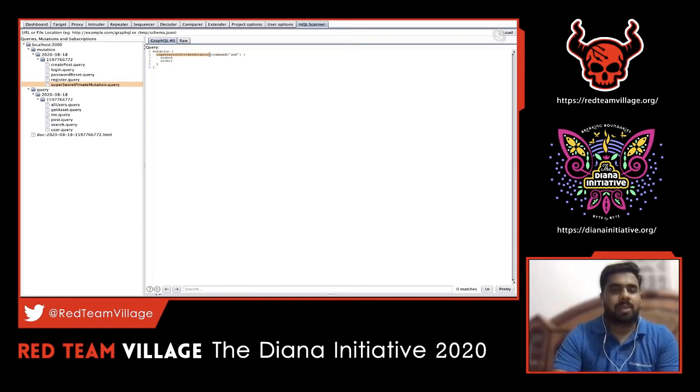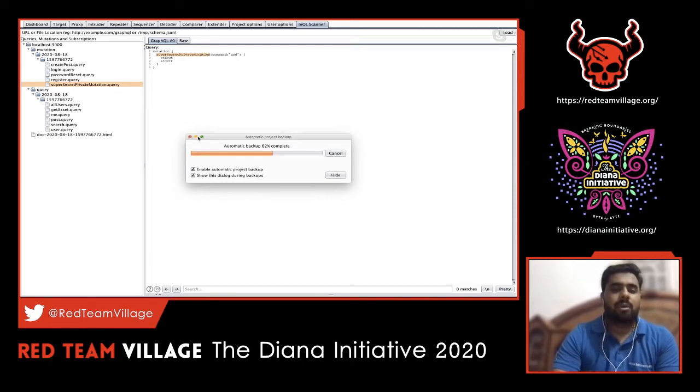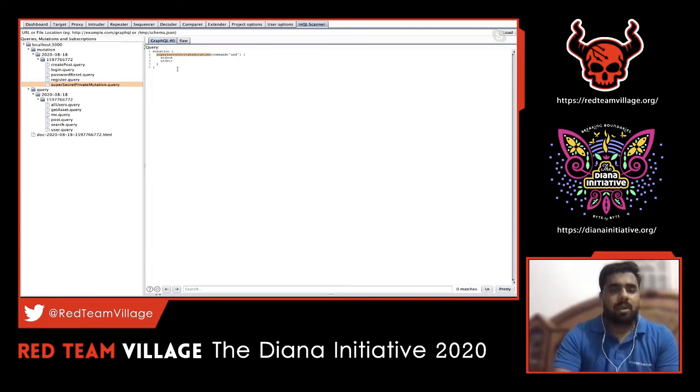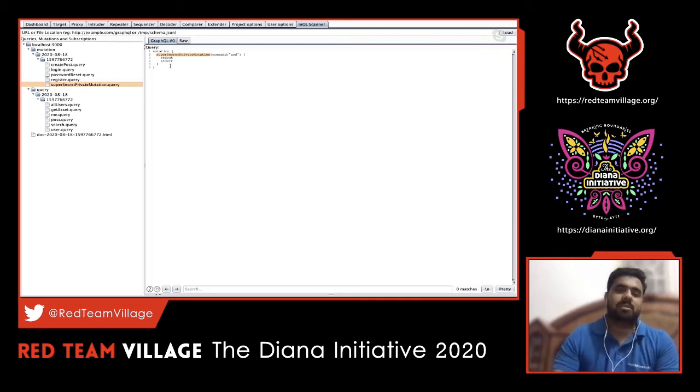But in a real-time application, when I was testing, I noticed that by mistake a developer had exposed a particular mutation which was not intended to be exposed publicly. That particular company exposed the GraphQL endpoint. I just loaded that in the InQL scanner. I was able to see a particular mutation which seemed suspicious, similar to this one.